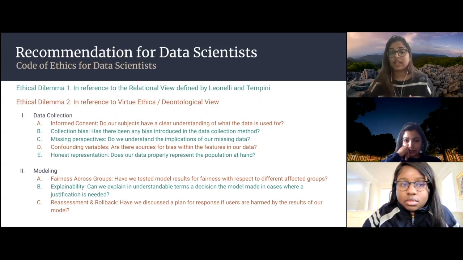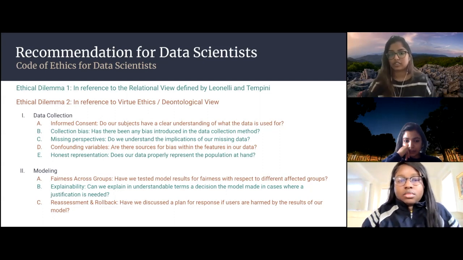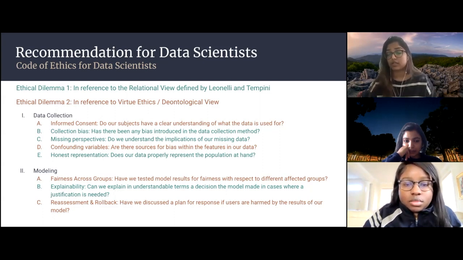And then B, explainability. Can we explain in terms the decisions we made for our model and visualizations? That also leads to transparency, which allows any sort of problems to be fixed with our models or visualizations. So that explainability goes back to the relational view, because we want to be as transparent and really showcase our model and/or visualizations in context.